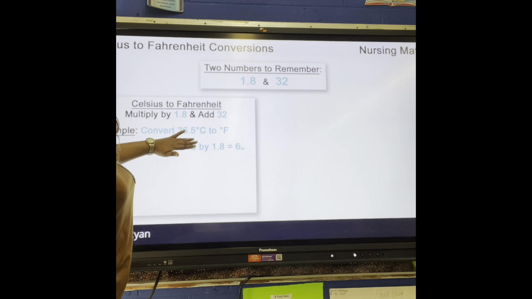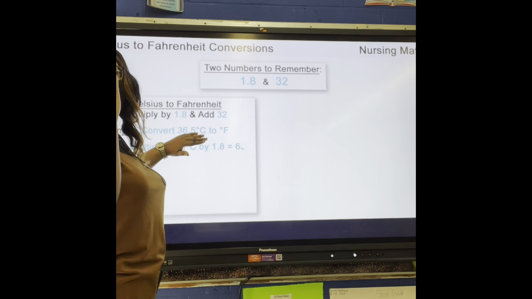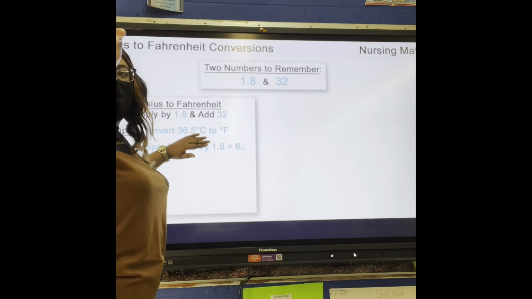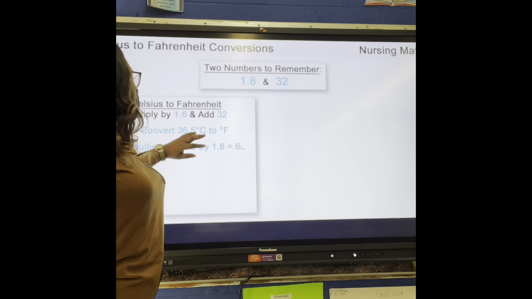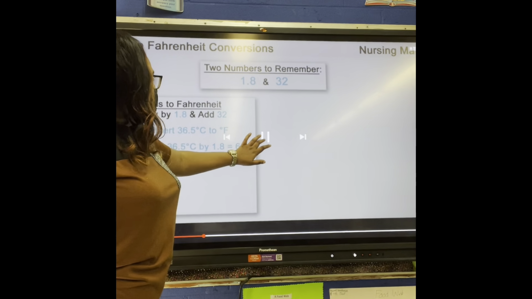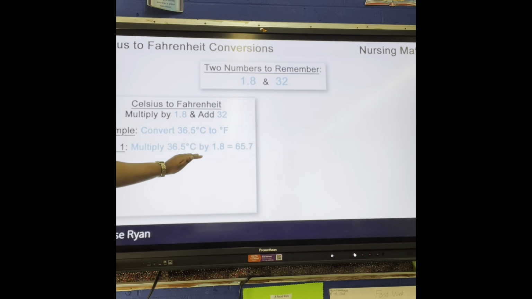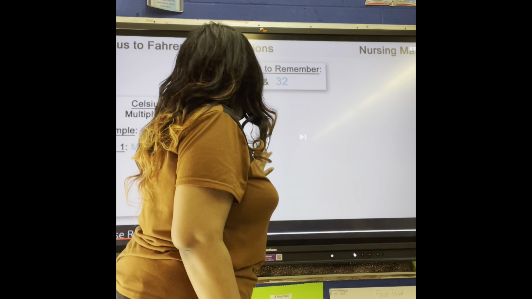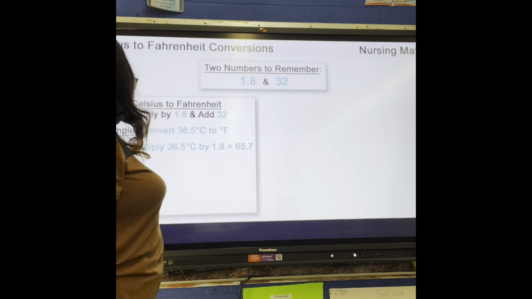We want to convert 36.5 degrees Celsius to Fahrenheit. What's going to be our first step? They gave you the degree Celsius. We know we have to do what to that degree Celsius? Multiply by 1.8. Plug it in, multiply by 1.8. That's our first step. 36.5 multiplied by 1.8 gives us what? 65.7.